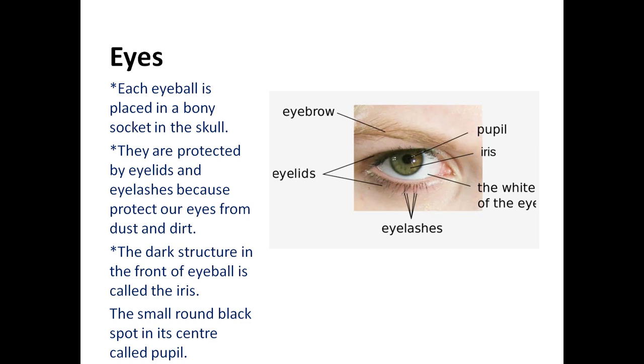Eyelashes and eyelids protect our eyes from dust and dirt. In the picture you have seen on the screen, the dark structure in the front of the eyeball is called the iris. In our eyes, the small rounded black spot in its center is called the pupil.